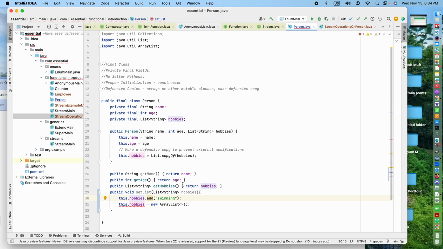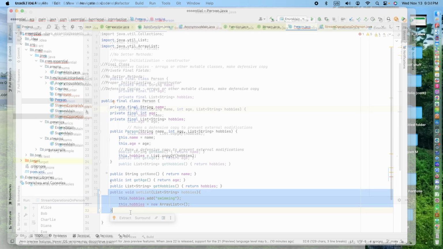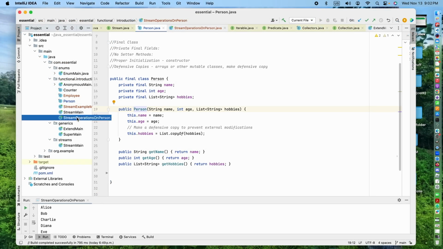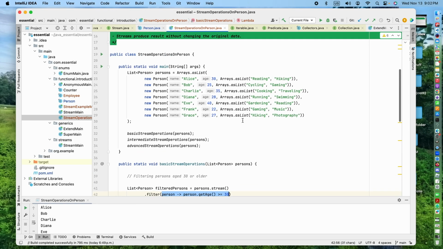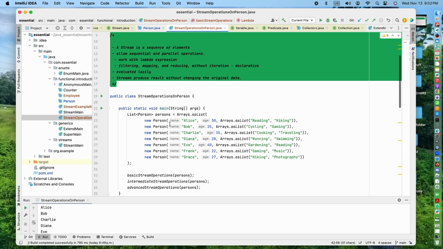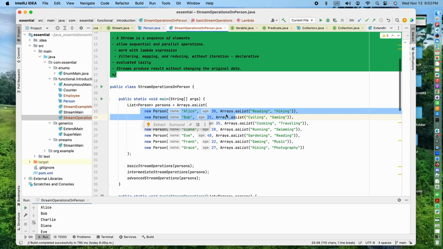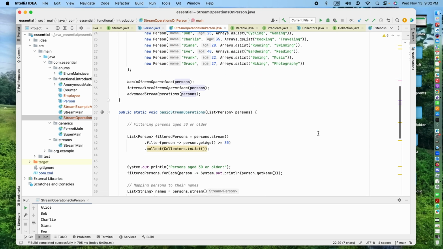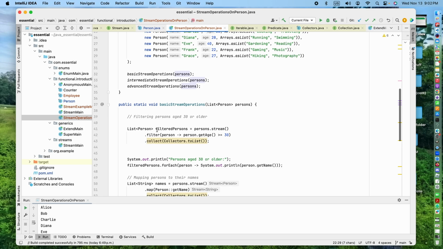Okay, but we are talking about streams. We are done with the immutable object, so we don't need these operations. Here is my stream example. From that immutable class, we created 7 objects with new Person, and it returns a persons list. And then these are the operations that I am doing.